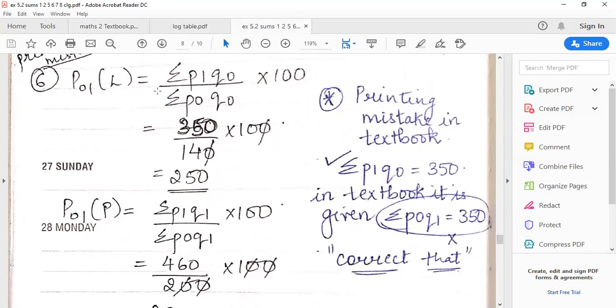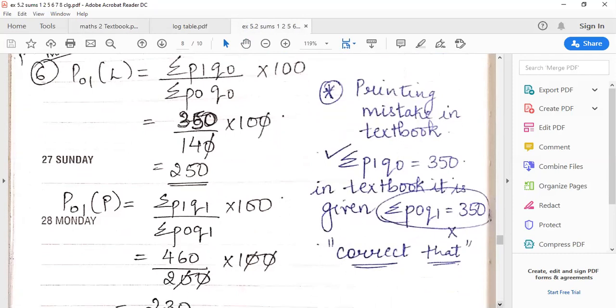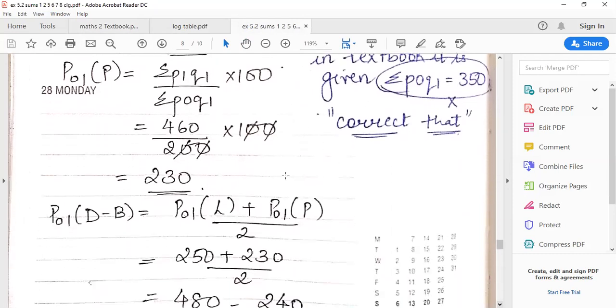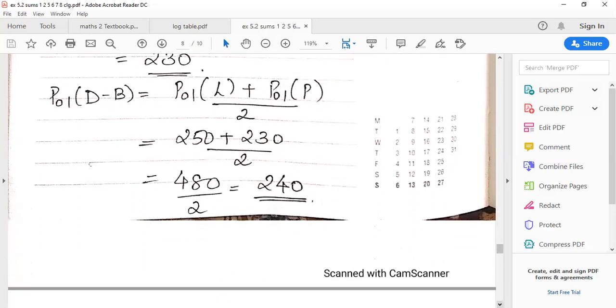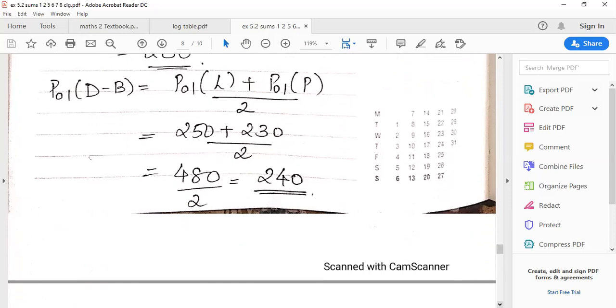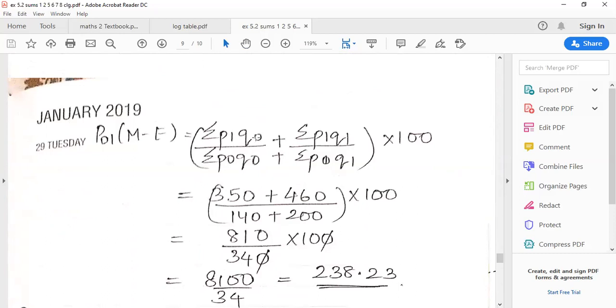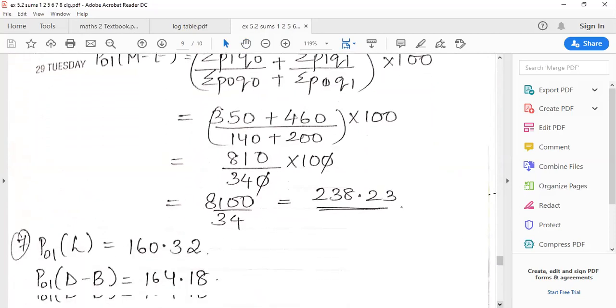As you can see, Laspeyres formula, the same logic, P1 P0 100, Q0 Q0 write later. So 350 upon 140 into 100, you have to directly substitute and find the answer. Same way, Paasche, summation P1Q1 upon summation P0Q1 into 100, leaving space, substitute. Then Bowley, just add both of them together, divided by 2, the simple one. And Marshall Edgeworth, Laspeyres numerator plus Paasche numerator upon Laspeyres denominator plus Paasche denominator into 100. So your sum is over.